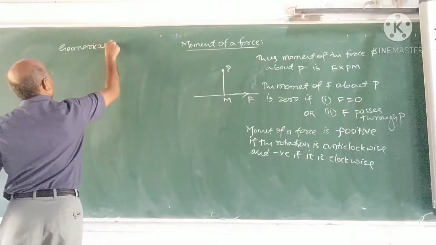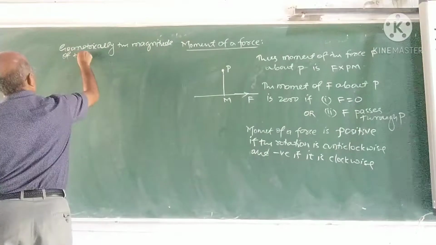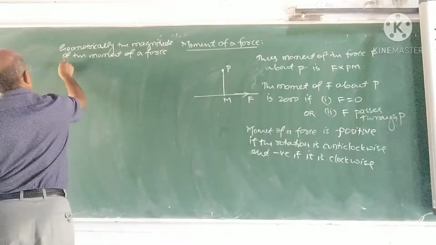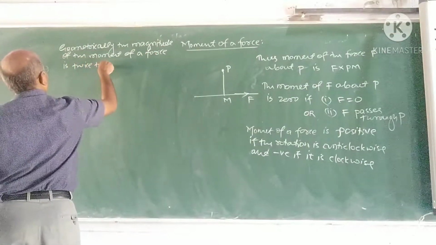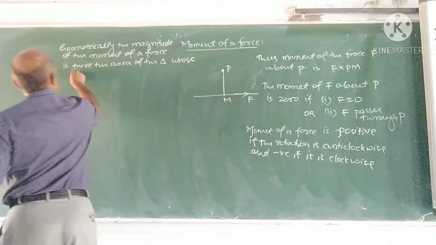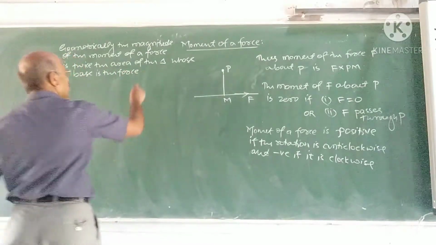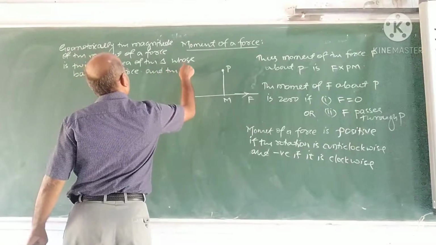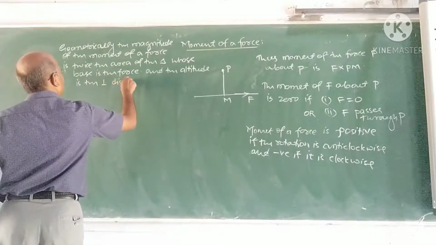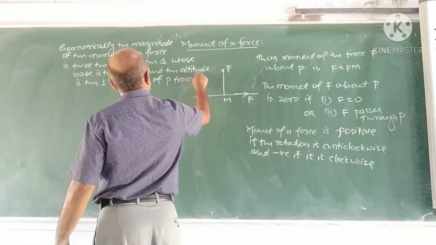Geometrically, the magnitude of moment of a force is twice the area of the triangle whose base is the force, and the altitude is the perpendicular distance of P from here.